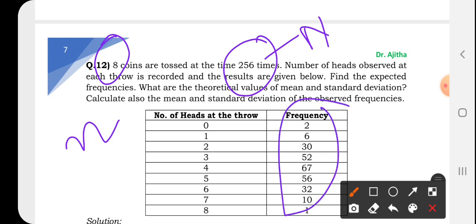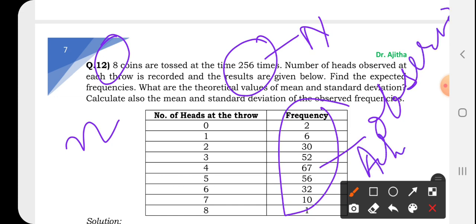और जो ये फ्रीक्वेंसी दिया हुआ है, this is known as observed frequency, जो एक्चुअली अकर हुआ है. ऑब्जर्व्ड फ्रीक्वेंसी या तो एक्चुअल फ्रीक्वेंसी. अभी what the value we are going to find out, that is known as expected frequency. Expected frequency निकालने के लिए this is not required, right?